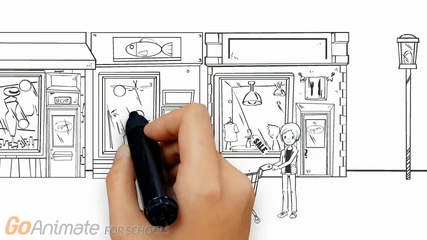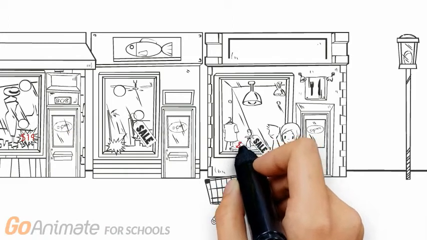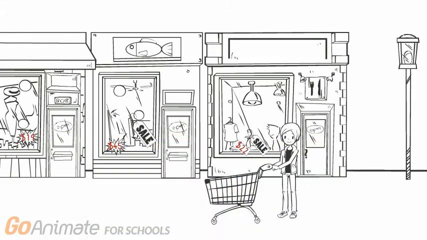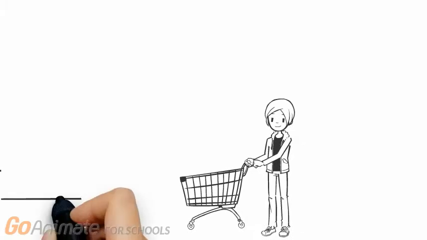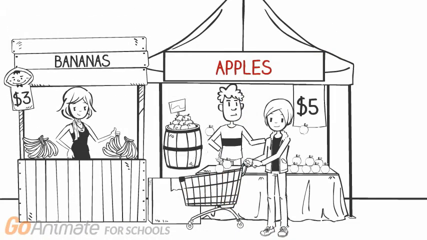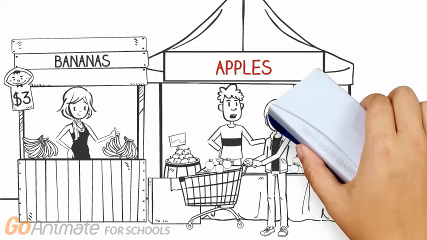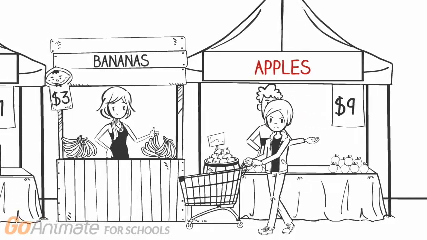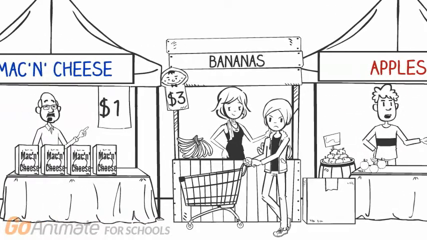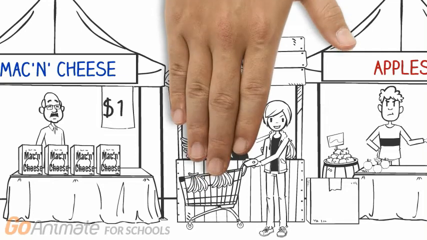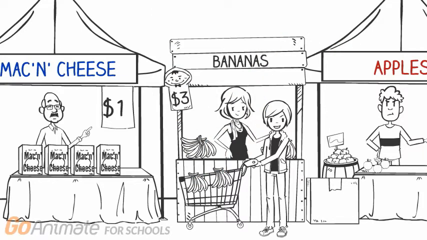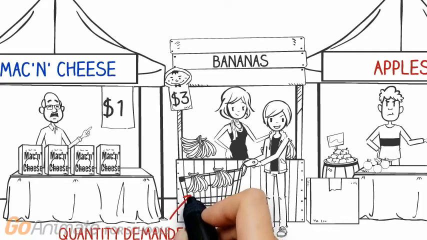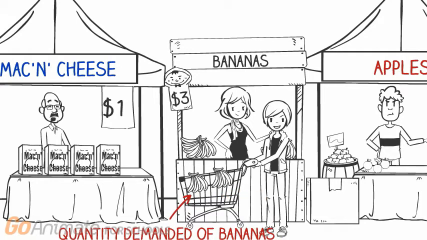Whether Chris buys a product or not depends on both Chris's budget and on prices. Indeed, Chris might decide to buy more of a product if its price goes down. More interestingly, Chris could decide to buy more of a product when some other product's price goes up. For example, if the price of apples goes up, Chris might decide to buy more of some other fruit. Or if the price of gasoline goes up, Chris might decide to buy more bus tickets. The specific quantity that Chris chooses to buy of a particular product given certain prices and income is called the quantity demanded of that product.